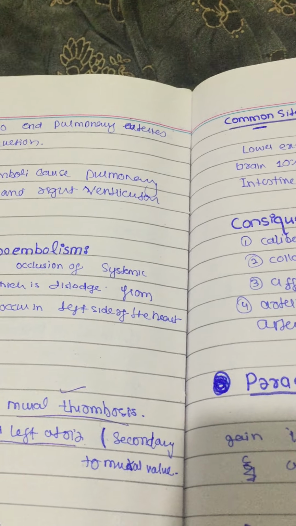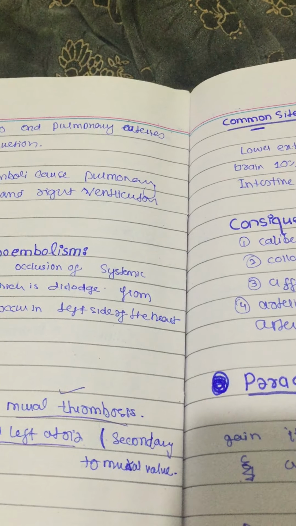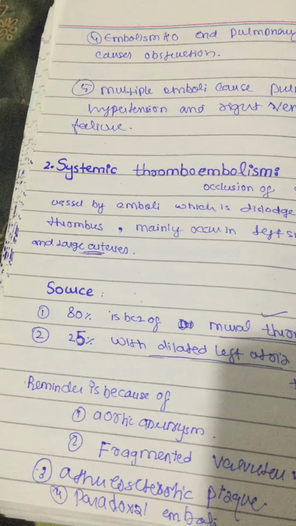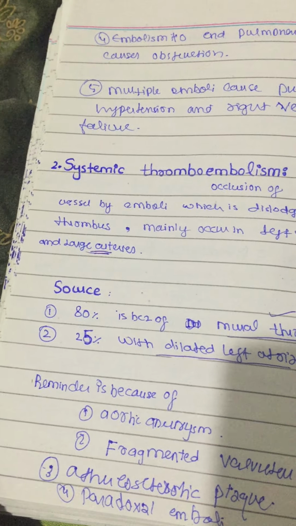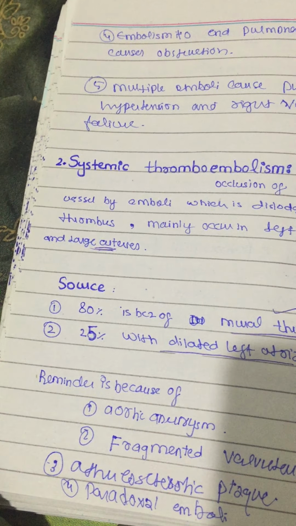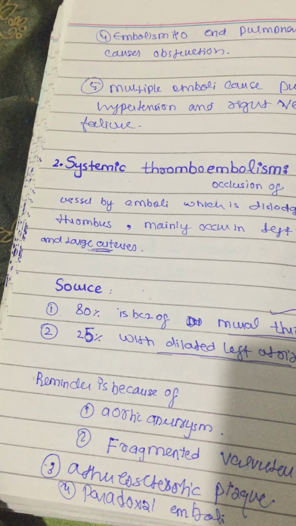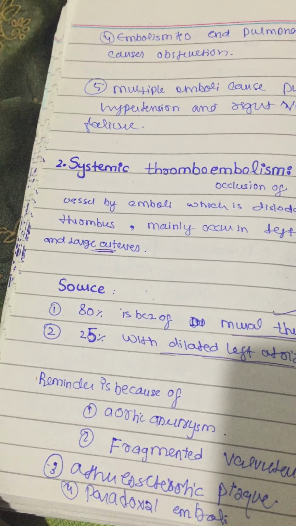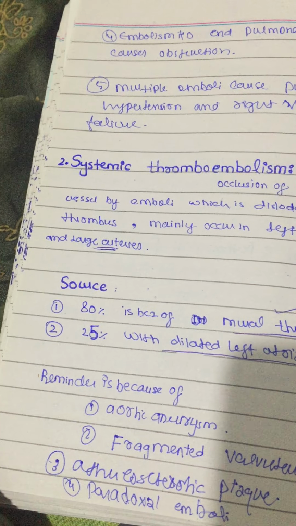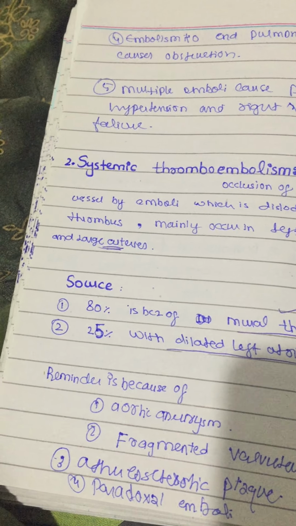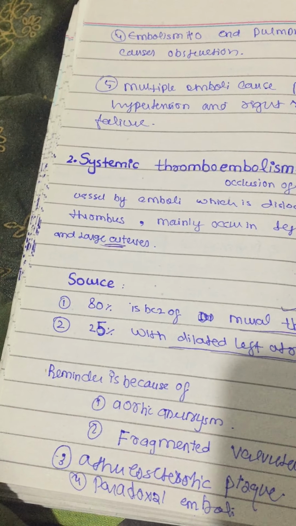Now the pulmonary thromboembolism is mainly in the distal vessels, like the end arteries, and it is going to cause right-sided heart failure, as well as pulmonary hypertension. Now we're going to do the systemic thromboembolism. Systemic is where the thrombus dislodges from the large blood vessels, like a mitral thrombus, or a large aortic thrombus, and it's going to be dislodged and occluded in different parts of the blood vessels in the body.